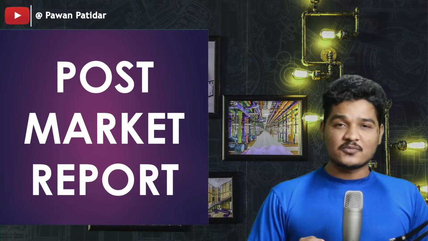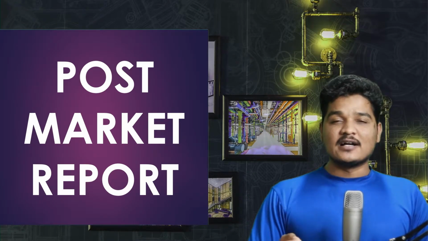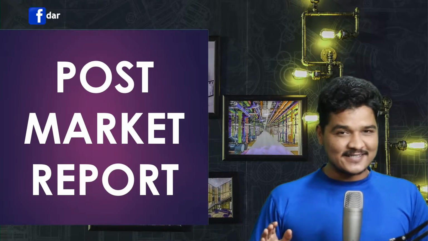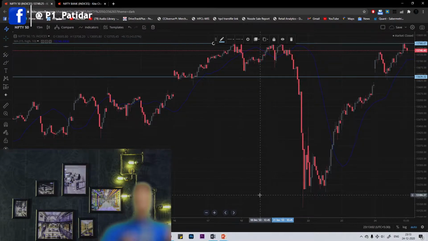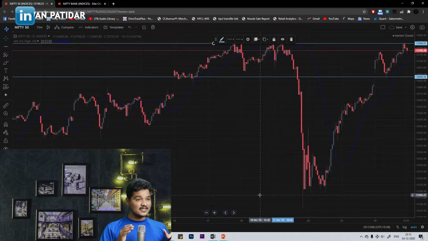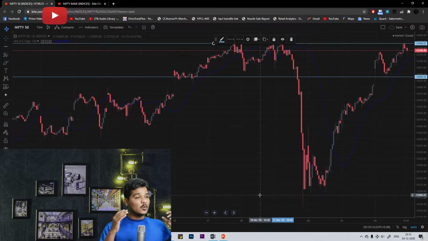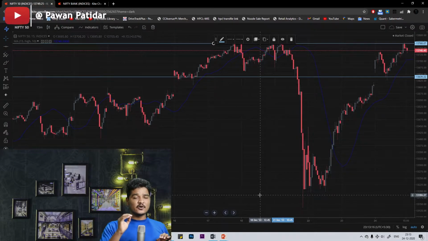We'll start our post market analysis with the Nifty chart. Here we'll be finding out support and resistance. If you see here on my screen, this is the chart of Nifty. It opened higher on the 15 minutes candle. Here support is at 13,639 and resistance is at 13,768. Well, why is it support? Because at this point Nifty has touched multiple times, and once it broke that level, it just moved up or